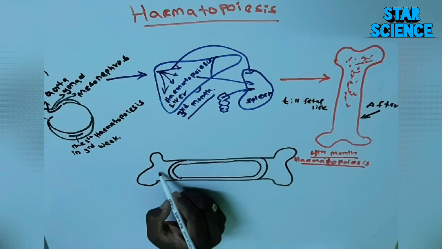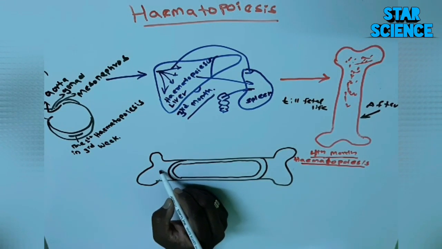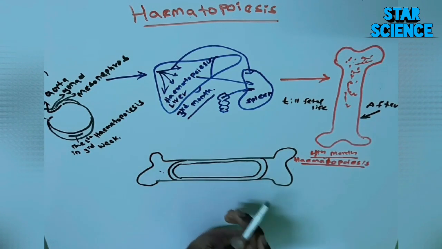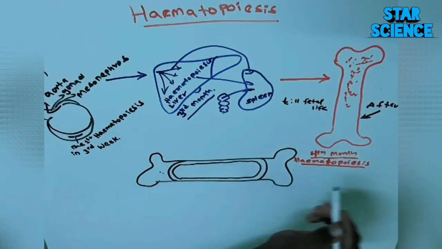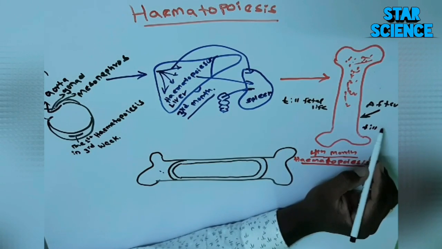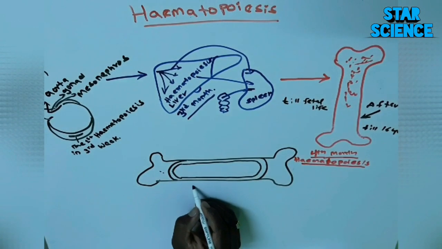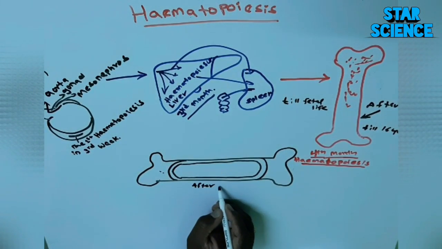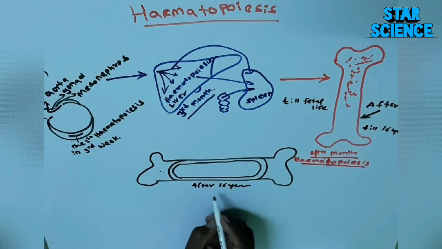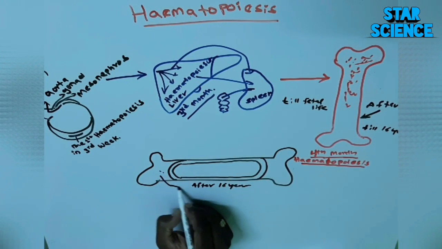There you can see the red bone marrow is present, where the haematopoiesis occurs in children above 16 years. So I hope you got the main meaning of the haematopoiesis from early age till elder. You can remember now the points where the haematopoiesis starts occurring. So after 16 years, as I said, we can see it in this part.